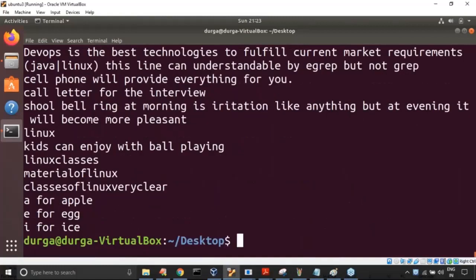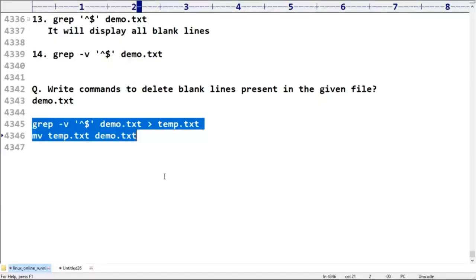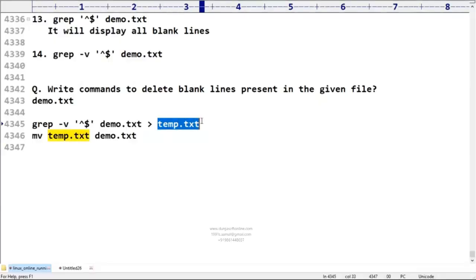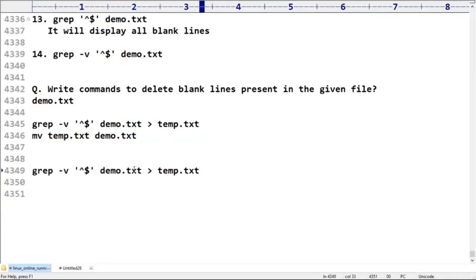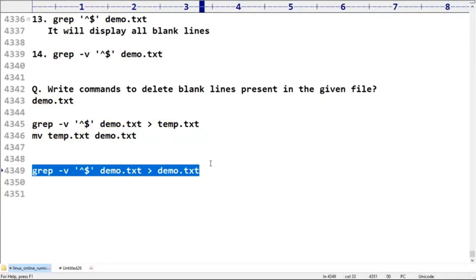Some people here may feel doubt, sir, why do you have to take temp.txt? Why don't you write the non-blank lines to the same file only? Can you please write to demo.txt? This command won't work. Compulsory we have to bring temp.txt into the picture. Remember carefully, this command won't work.